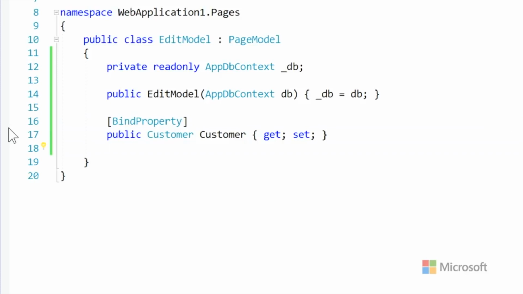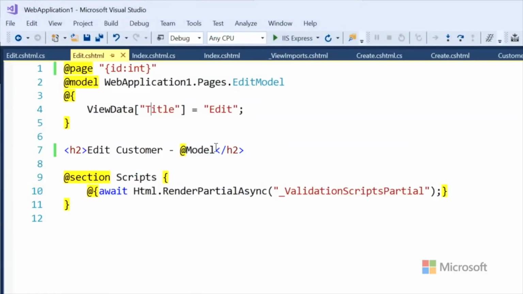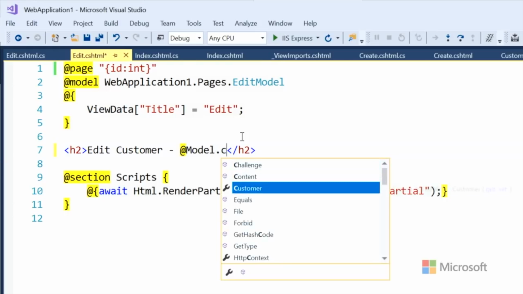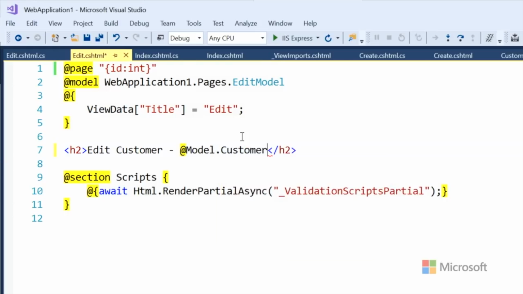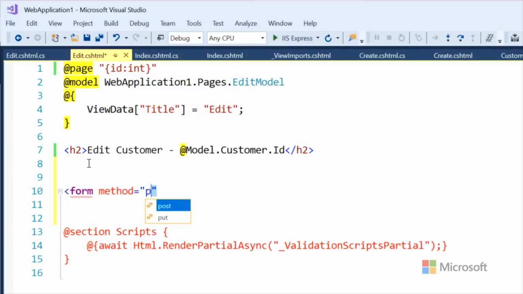Okay. So we go back over to our page, and let's see if that worked. And it did, isn't that nice? Yes, it is. So now we can say Model.Customer.Id, so we can say, you know, edit customer 4 or whatever. And then a form, and then a form post.